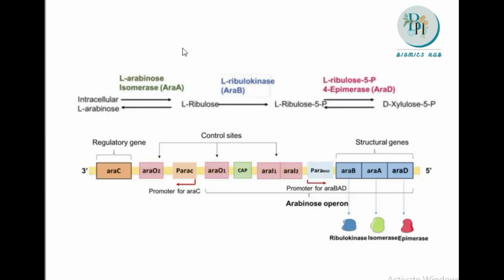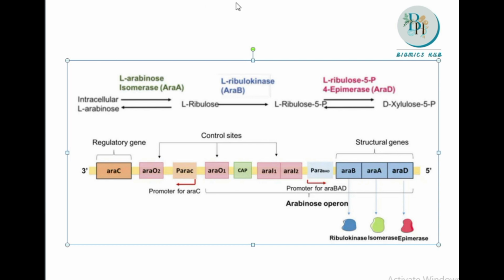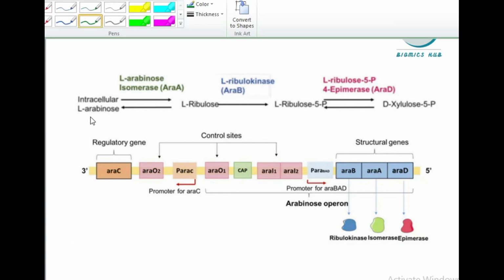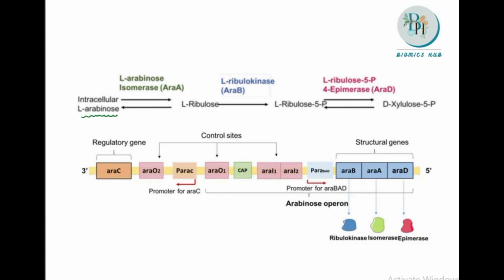So now let's see how this arabinose is converted into the usable form. This is the intracellular arabinose, a 5-carbon compound present in the bacteria. Now it needs to be converted into the utilizable form. For the conversion, we require the structural genes or these proteins: the ribulokinase, isomerase, and the epimerase.